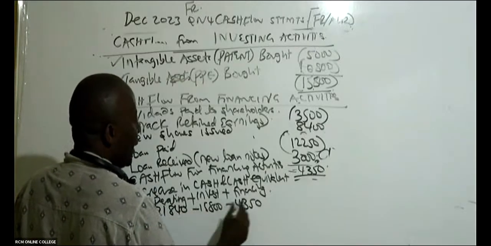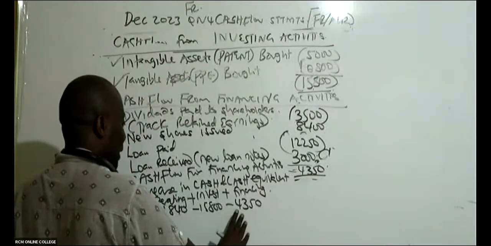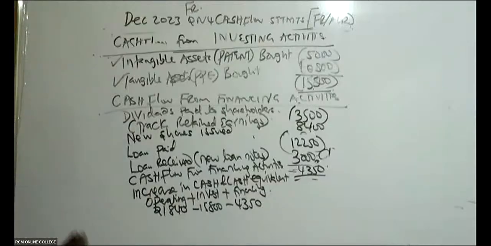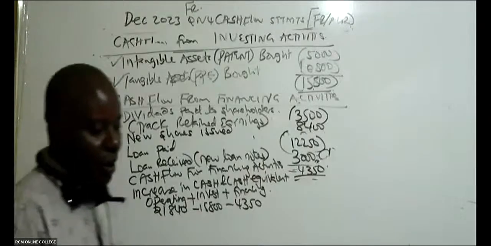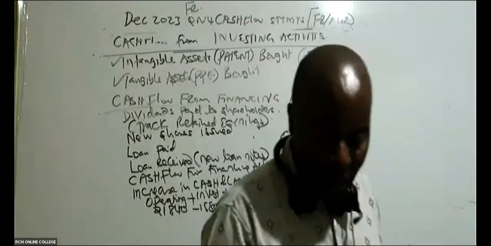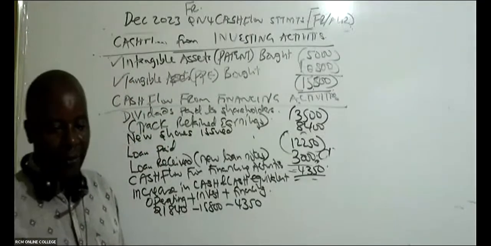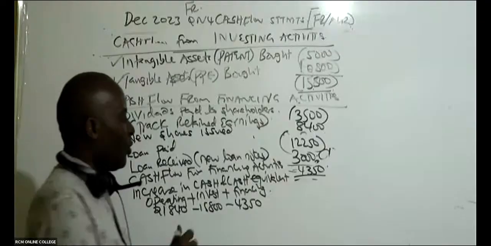So can you kindly add these three? Add this. So you take this minus this minus this. You give me what we call increase in cash and cash equivalents. Chogo has been very, very attentive. He's getting 1690. Can somebody confirm that Chogo's figure is correct? 1690. Thank you very much.